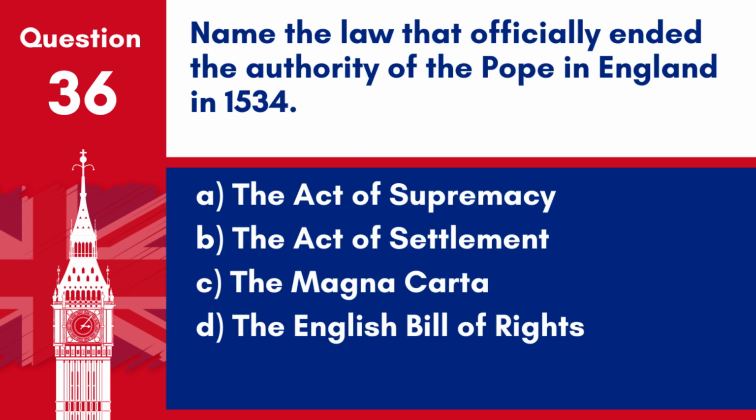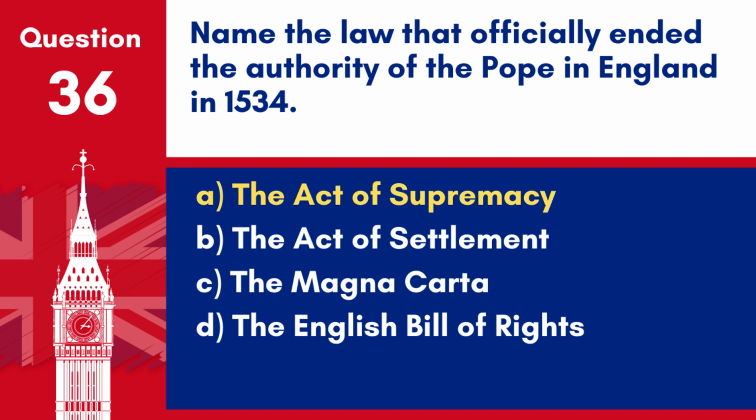Question 36. Name the law that officially ended the authority of the Pope in England in 1534. A. The Act of Supremacy. B. The Act of Settlement. C. The Magna Carta. D. The English Bill of Rights.